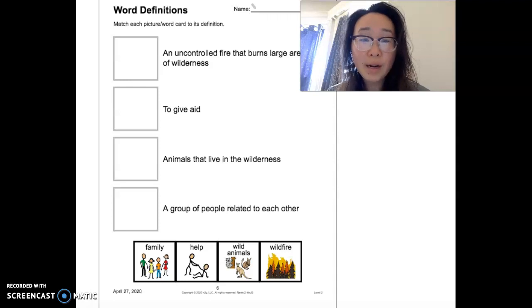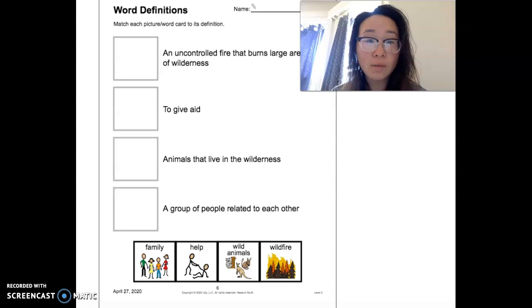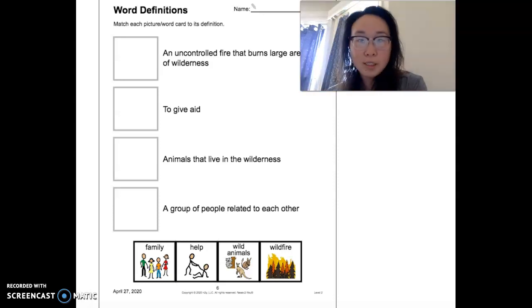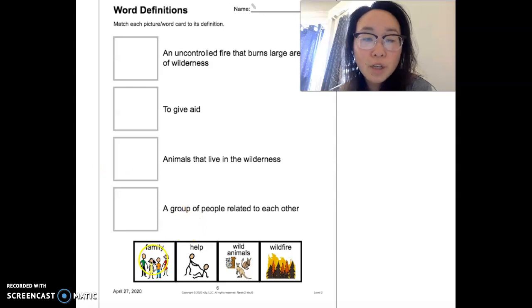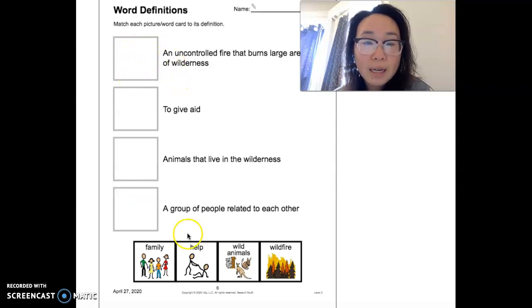Hi. We're going to work on our word definitions today. There are two versions of this. So if you do not have this page, then you can look at the other video for the other version of the vocabulary definitions. So first things first, if you can, cut out your vocabulary icons so that we can paste them onto the correct definition. I'll read the words and then we'll just get started.